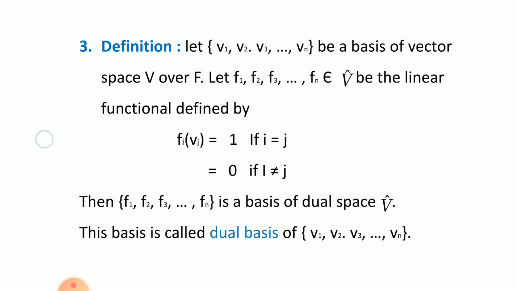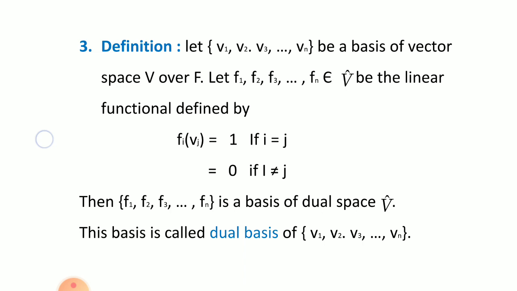Let F1, F2, ..., Fn belong to V cap, meaning these are the elements of the dual space, be the linear functionals defined by Fi(Vj) equals 1 if i equals j, and equals 0 if i is not equal to j.